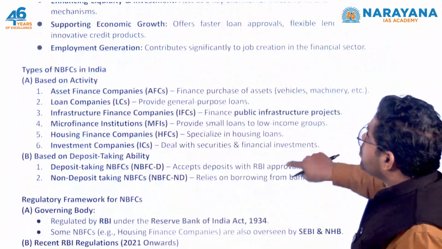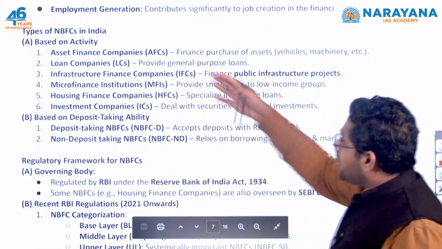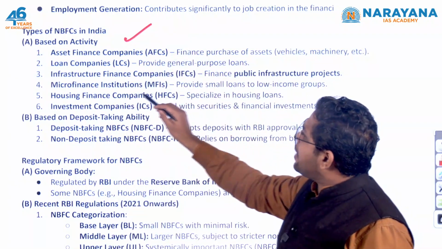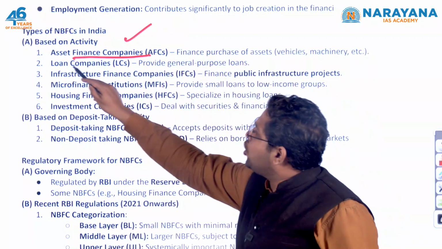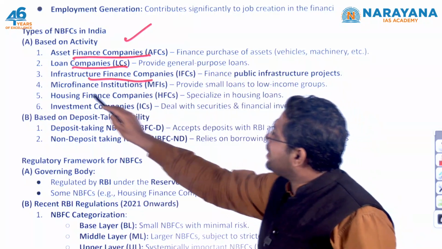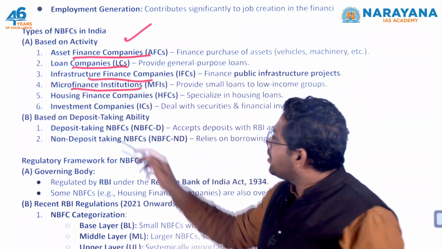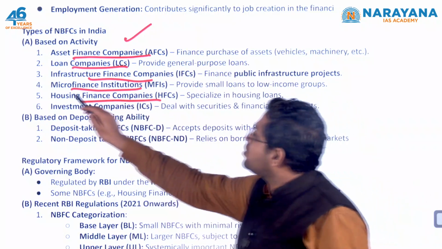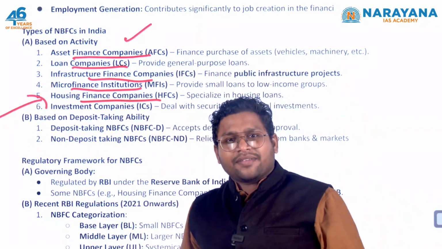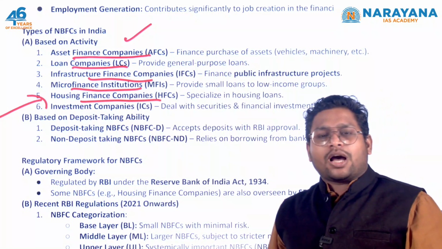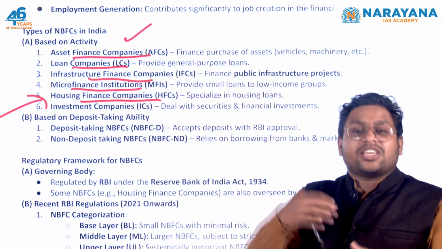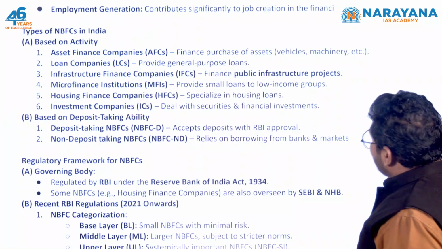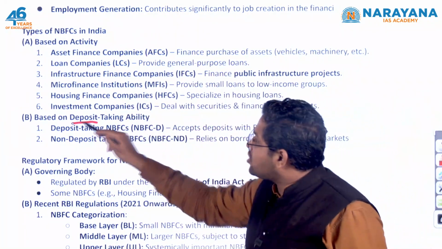Now I can show you some NBFCs. So there are two types of NBFCs based on activity. There could be many. For example, asset finance company, loan company, infrastructure finance company, microfinance institution, housing finance. So let's say you're buying a house, then you'll reach out to a housing finance company. They'll say, sir, we will pay your amount for now, you pay us with EMI. Okay, then investment companies. Then there is another categorization based on deposit taking ability.